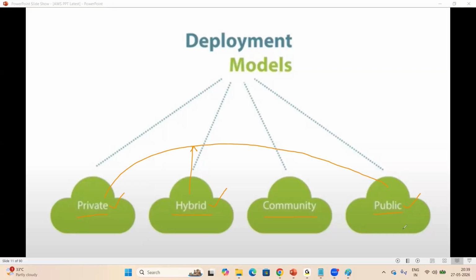They're hosting their databases in private cloud. They're hosting their websites in public cloud, right? Which is nothing but hybrid cloud. So third one here is community cloud. This is government cloud, defense cloud, very highly secured cloud. These are the 4 deployment models available in cloud.